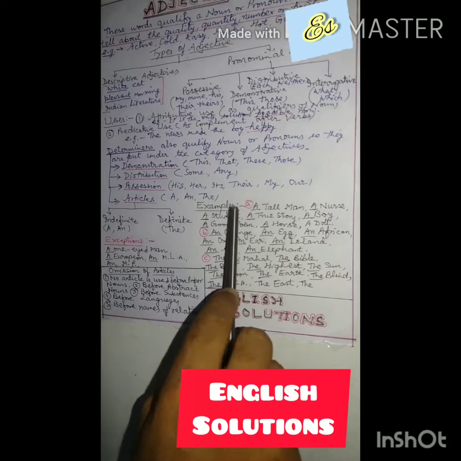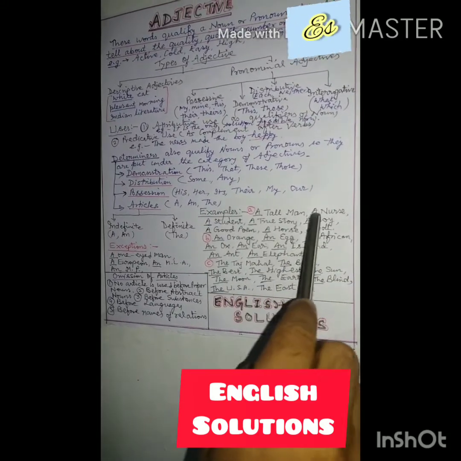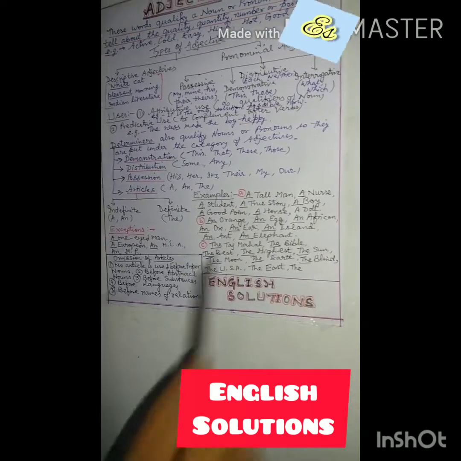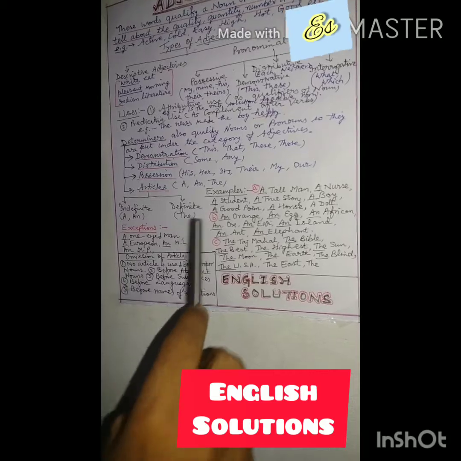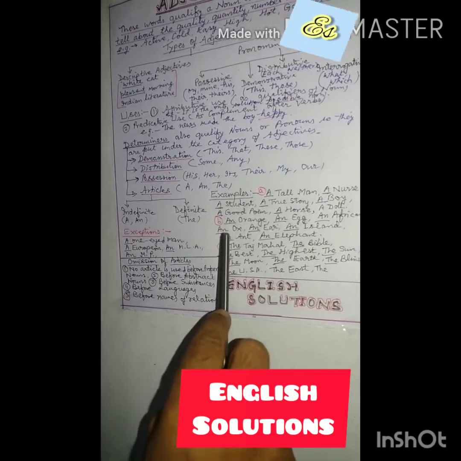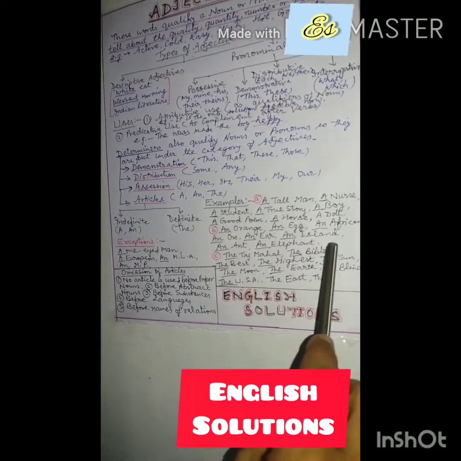Examples of a: a tall man, a nurse, a student, a true story, a boy, a good poem, a horse, a doll. And the use of an is mentioned here: an orange, an egg, an African, an ox, an ear, an island, an ant, an elephant.